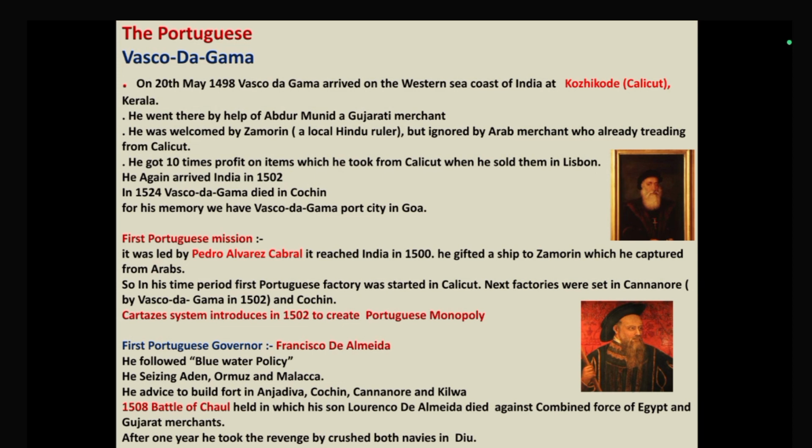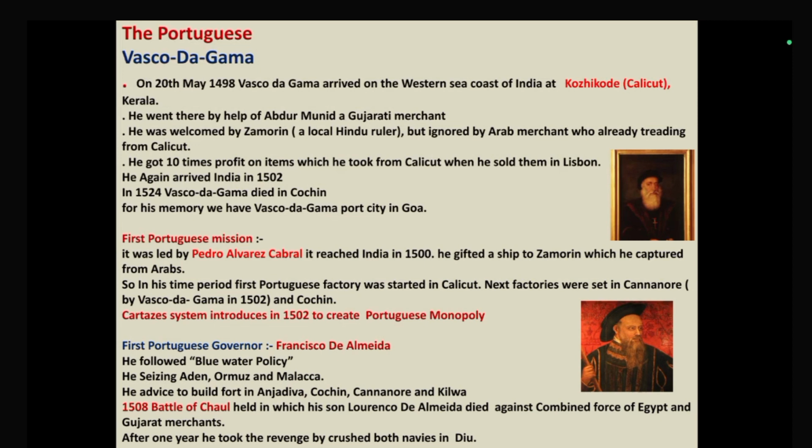So for that reason, after 1 year in 1509, Francisco de Almeida took revenge and he defeated both, the Egyptians and the Gujarati merchants, in the Battle of Diu. So you have to focus on that one.